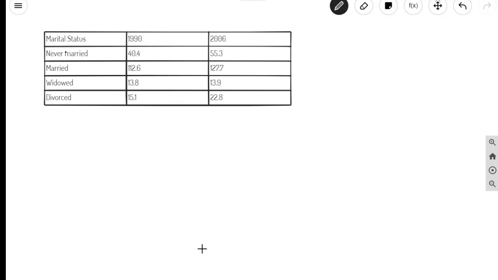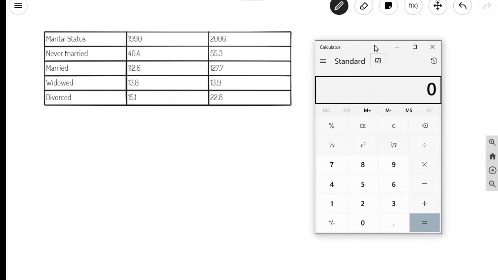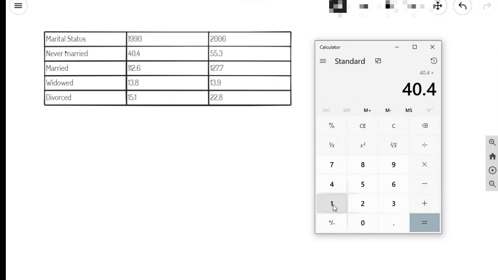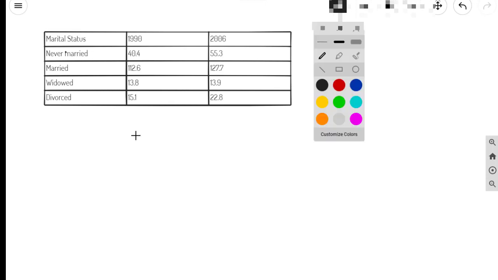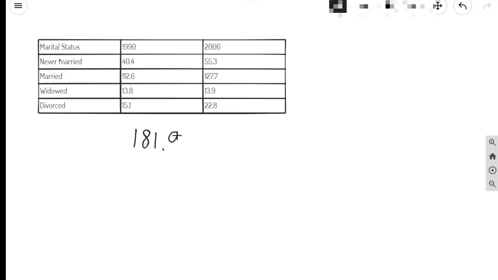Let's go ahead and add these up so that I can get an idea of how many people I'm working with here. First, I'm going to add up 1990. I've got 40.4 million plus 112.6 million plus 13.8 million plus 15.1 million equals, and I come out with 181.9. So I'm going to write that out here: 181.9.